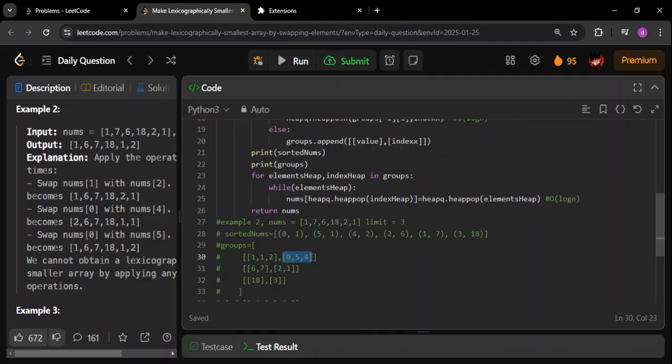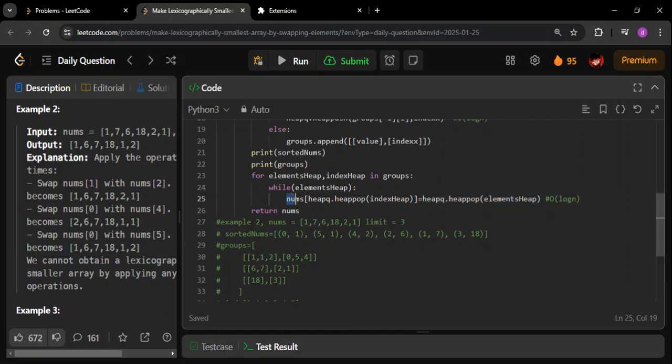So in this case I've written: while there is an element present in the element heap, what you have to do, see this part, nums of this index is equal to this value. See, this is the value, and this is the index. So in the nums array, go to this index and change its value to this value. This is what we are doing.